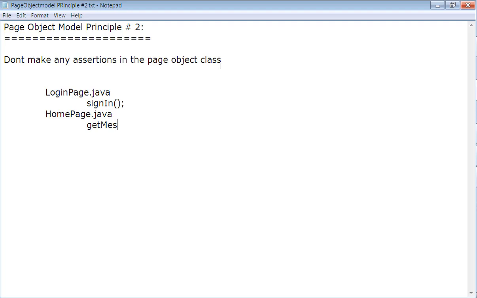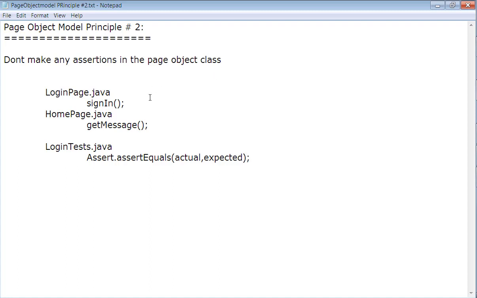So you will get this message from HomePage.java. When you validate this in LoginTest.java, you will have to validate this text via an assertion like assertEquals(actual, expected).